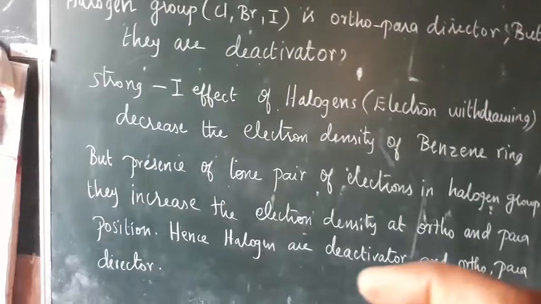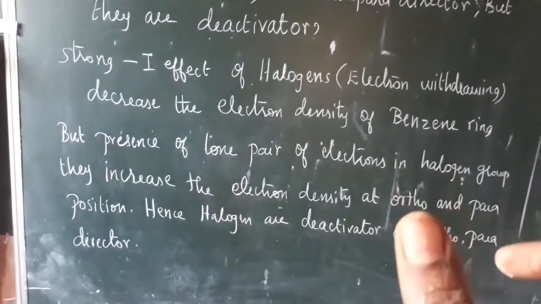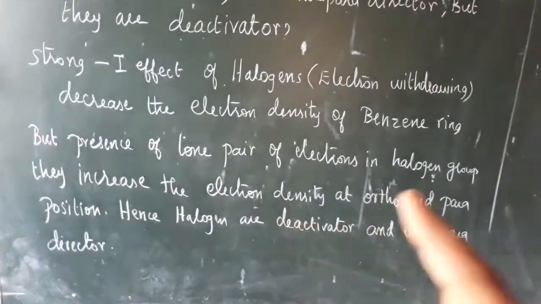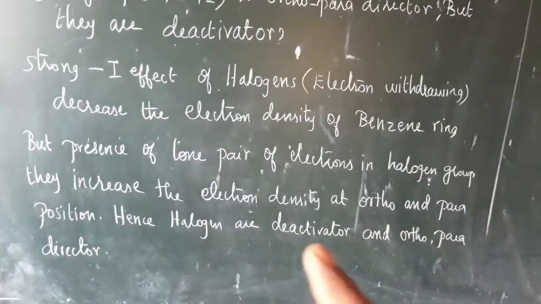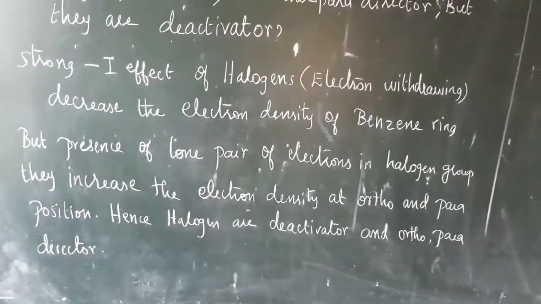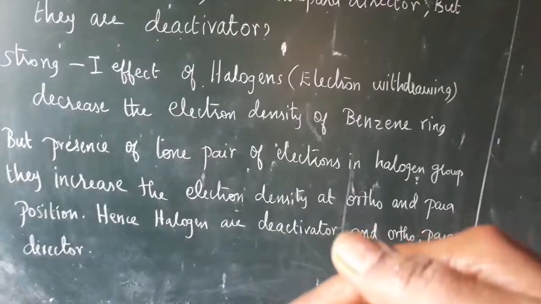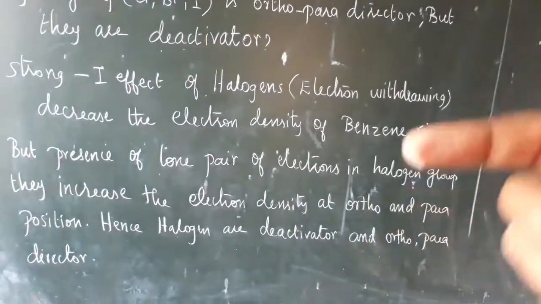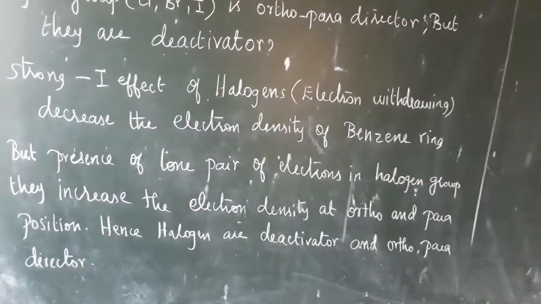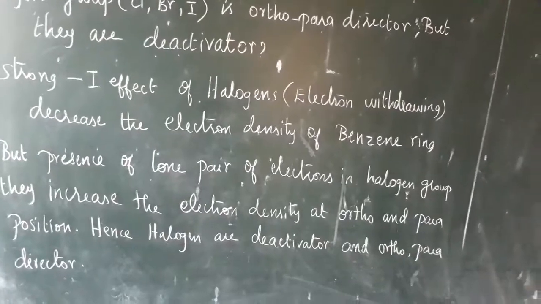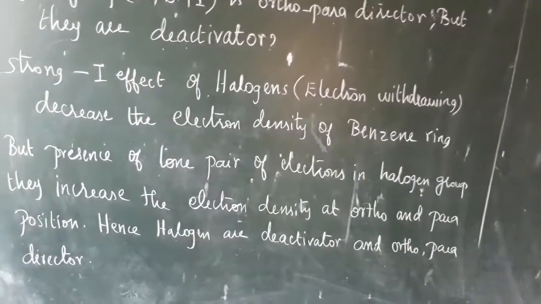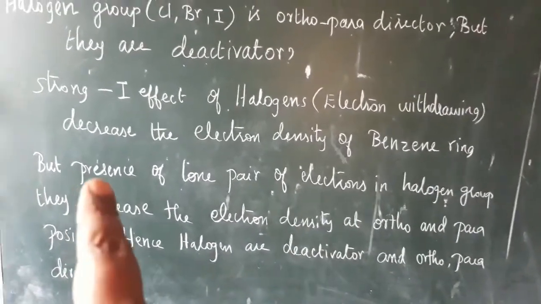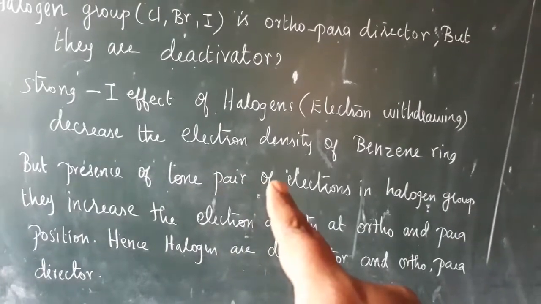So we said that the presence of lone pair electrons in halogen groups increases the electron density at ortho and para positions, so that the incoming group attaches at the ortho and para positions. Even though the halogen is a deactivator, it increases the electron density at the ortho and para positions, because of the presence of lone pair of electrons.